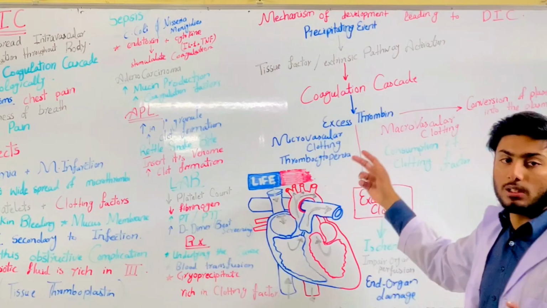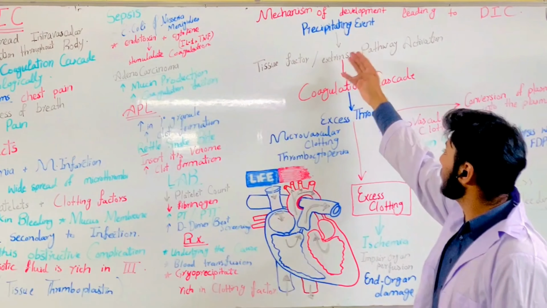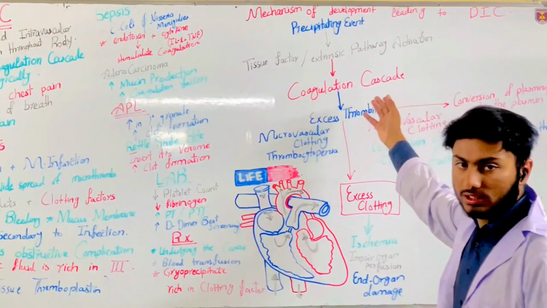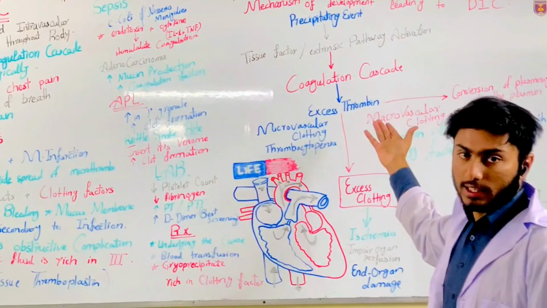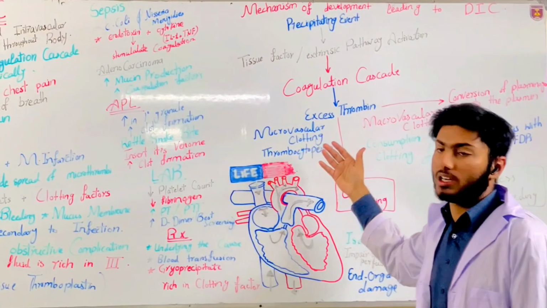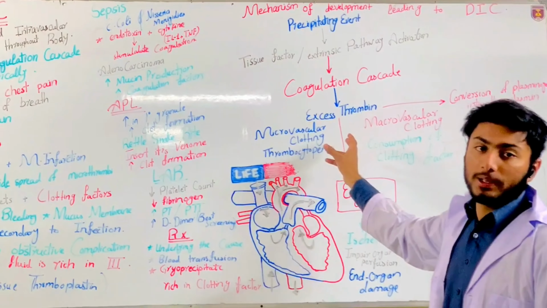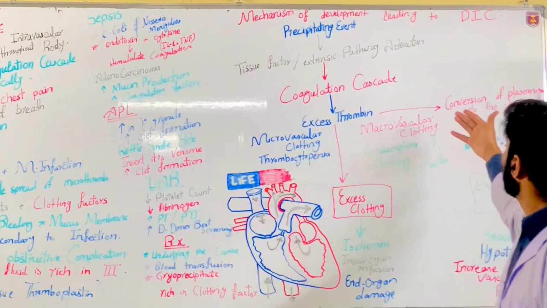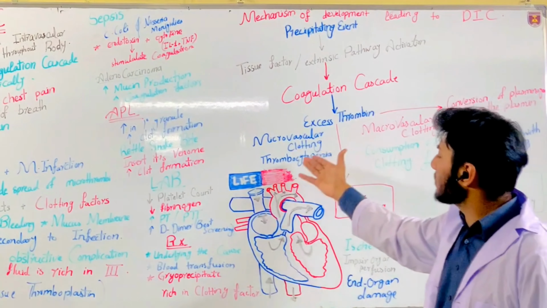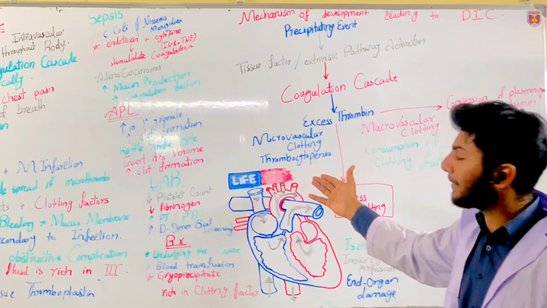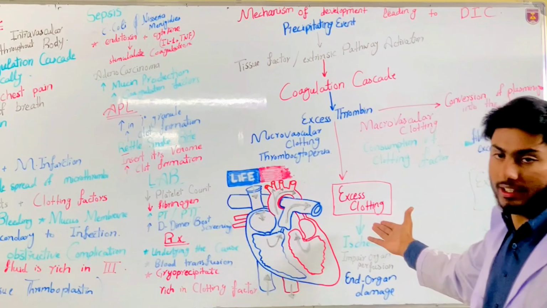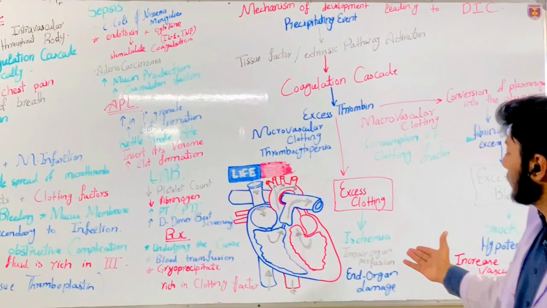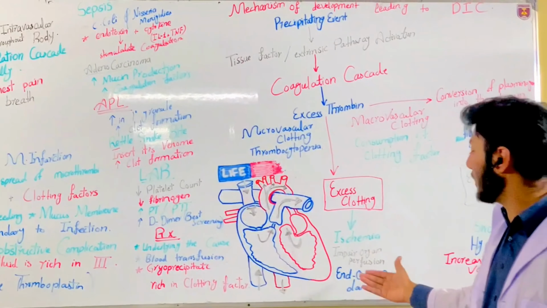Then we talk about the mechanism of development leading to DIC, disseminated intravascular coagulation. In this we have the tissue factor and extrinsic pathway activation, which leads to the coagulation cascade, which has the intrinsic pathway and extrinsic pathway. Then there is excess thrombin. Excess thrombin leads to two pathways, microvascular clotting and macrovascular clotting. In microvascular clotting, there is thrombocytopenia and excess clotting. In this, we have ischemia, impaired organ perfusion and end organ damage.